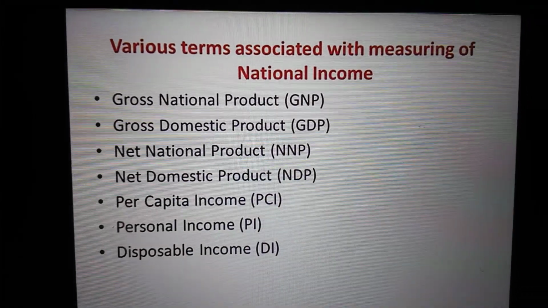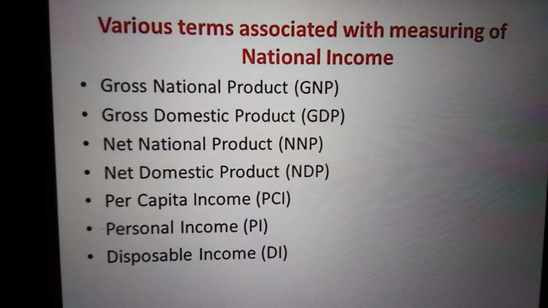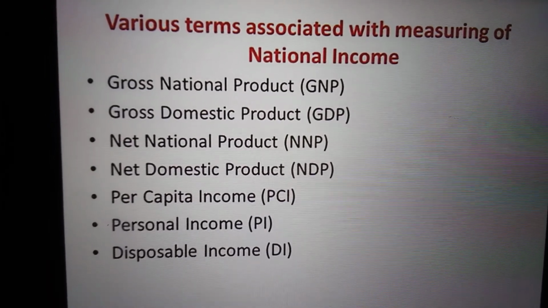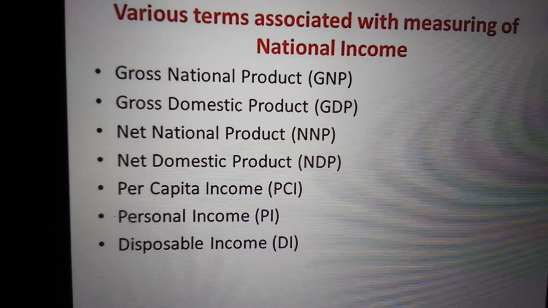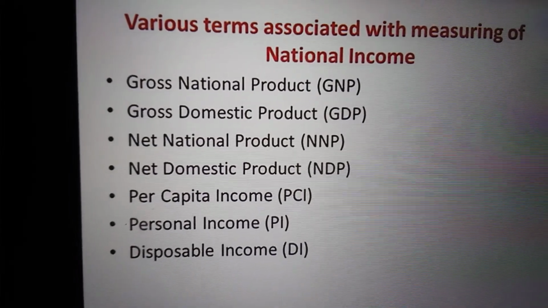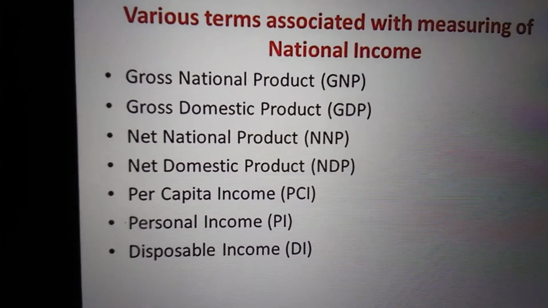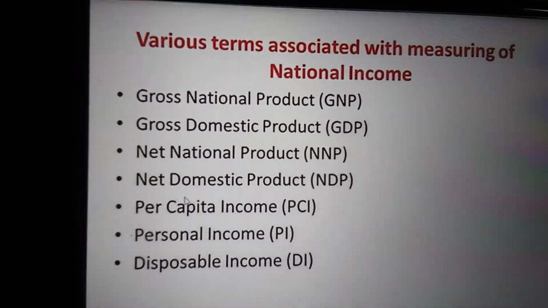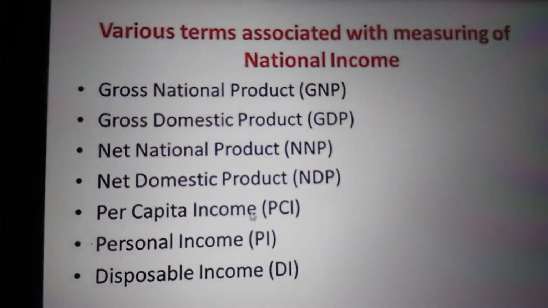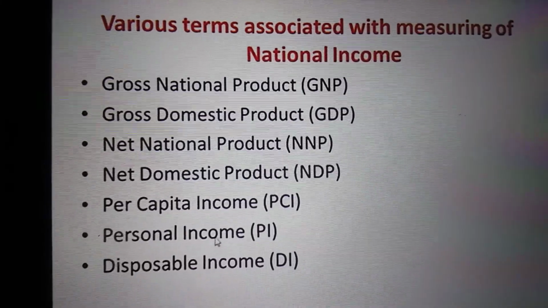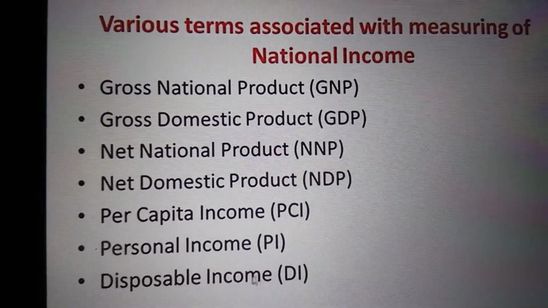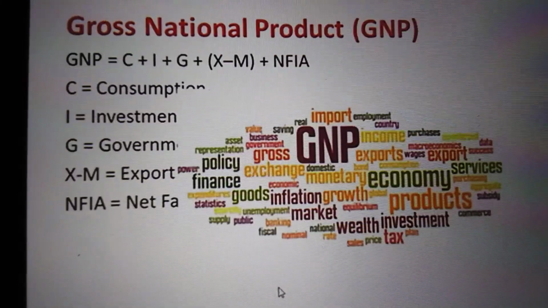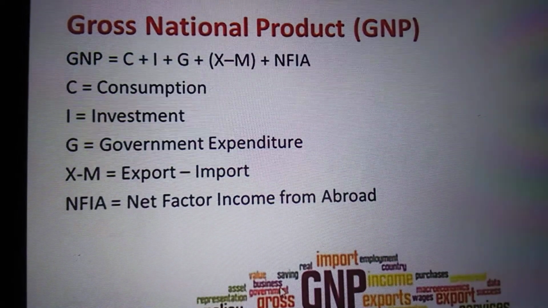Now we'll see the various terms associated with measuring national income: Gross National Product, GNP, Gross Domestic Product, GDP, Net National Product, NNP, Net Domestic Product, NDP, Per Capita Income, PCI, Personal Income, PI, Disposable Income, DI. We'll see the terms one by one.